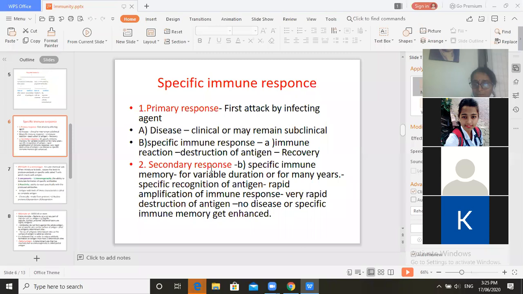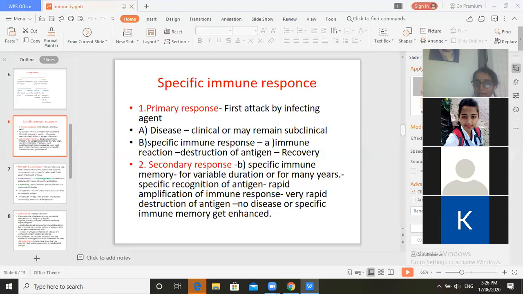Secondary response: firstly there is the immune reaction, it is the first reaction, and second is the specific immune memory. In the secondary response, this specific immune memory is very, very important. It lasts for a variable duration, or it may remain for many years. It is specific, with specific recognition of the antigen.